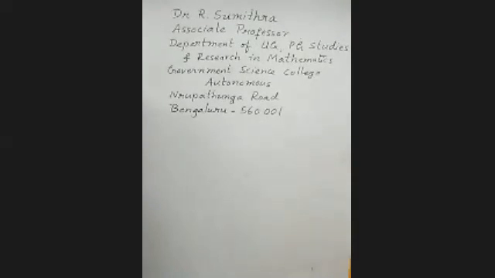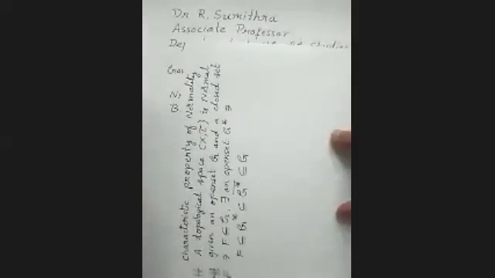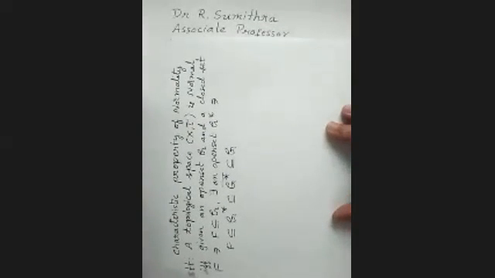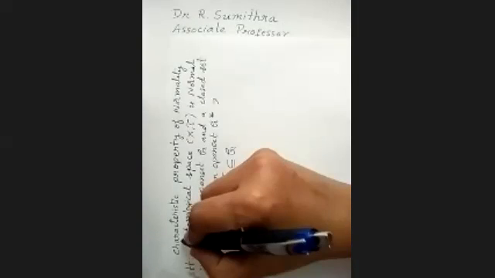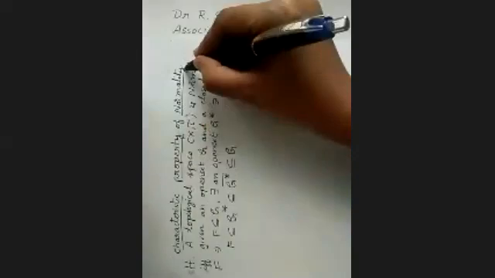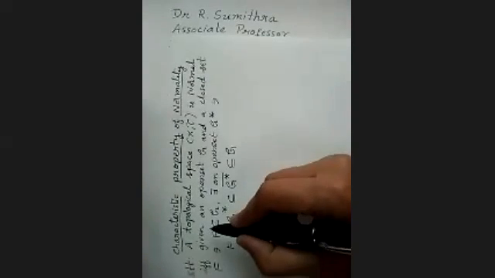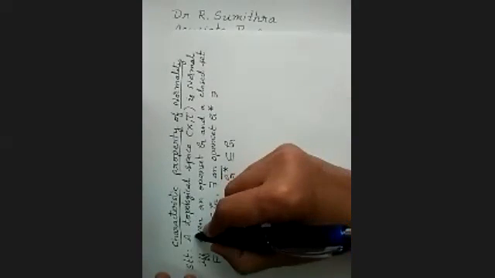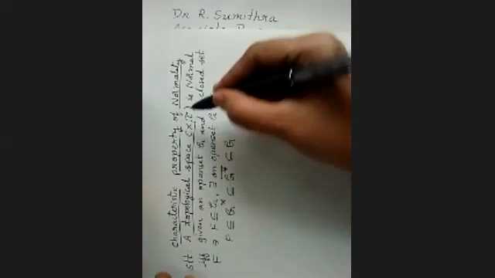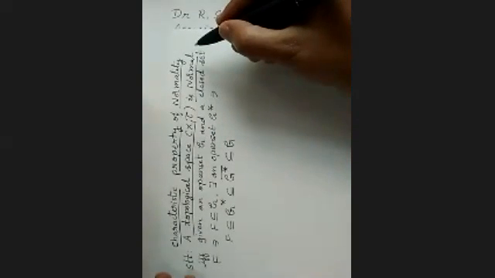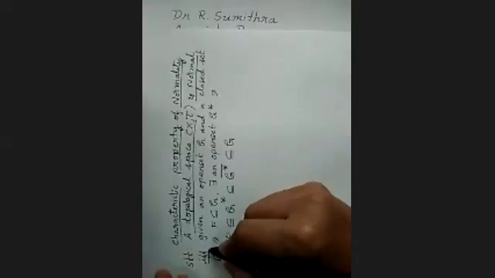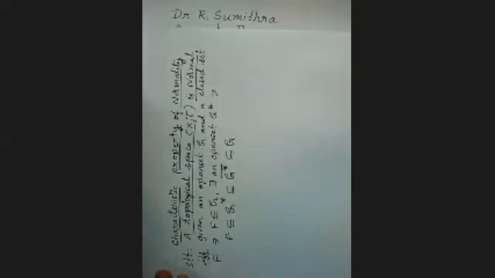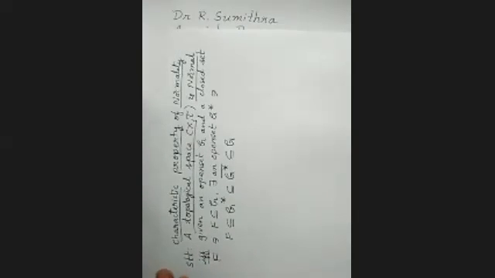The next theorem is the characteristic property of normality. Let us read what the characteristic property of normality is. The statement is this. A topological space (X, tau) is normal if and only if, given an open set,